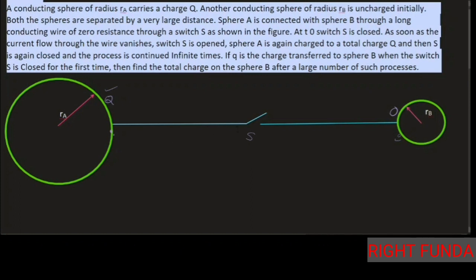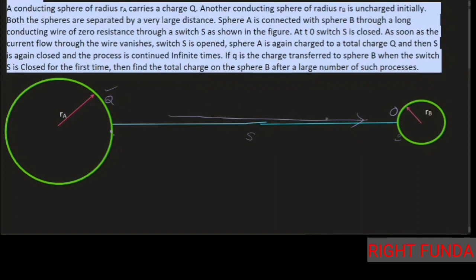So what will happen? This switch is being closed. We will close the switch like this. As soon as you close the switch, some charge will flow from here to here. As the charge travels from here and reaches here, till what time will charge flow? Because there was a potential difference, that's why charge will flow. So charge will continue to flow like this as long as the potential difference exists.